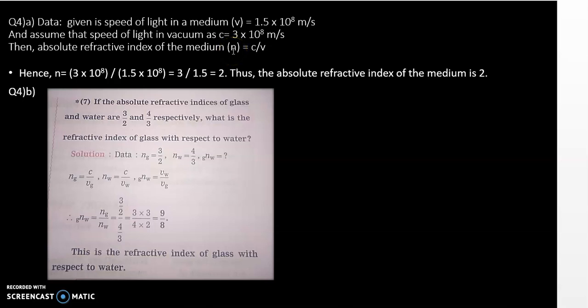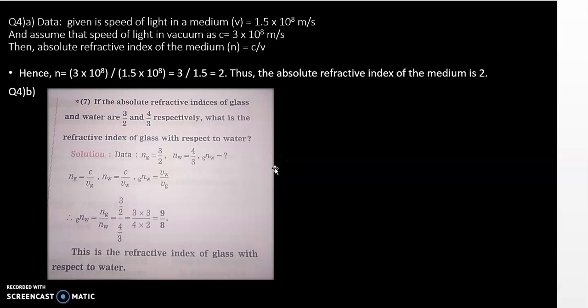That formula you already know, n is equal to c upon v. What is c? Speed of light in vacuum. What is v? Speed of the light in the medium. What is the value of c? 3 into 10 raised to 8 meter per second upon 1.5 into 10 raised to 8. So this 10 raised to 8 and 10 raised to 8 will get cancelled. It will be 3 upon 1.5. If you solve this, you will get 2 as the answer. So thus the absolute refractive index of the medium is 2.